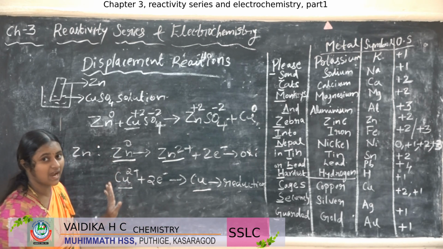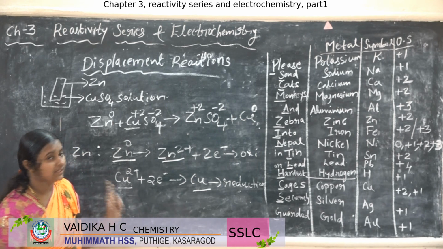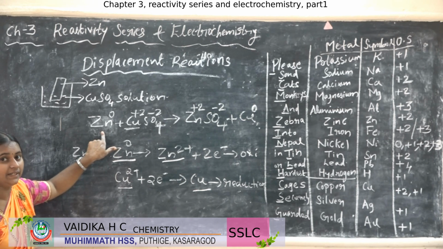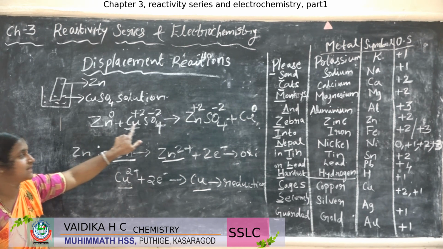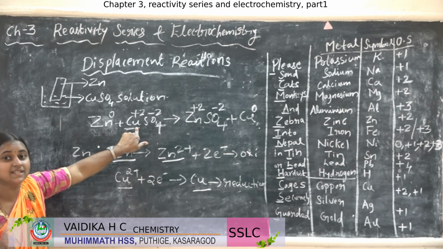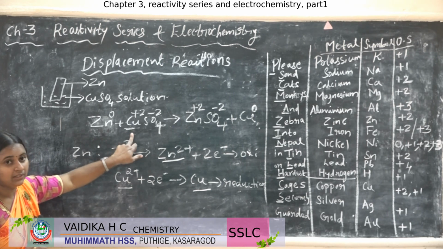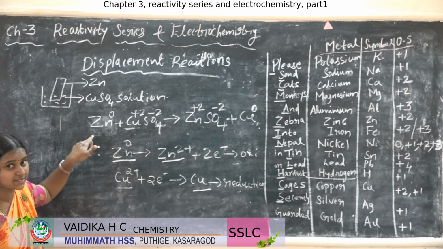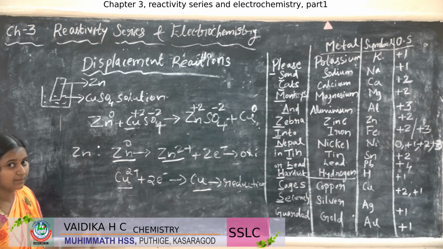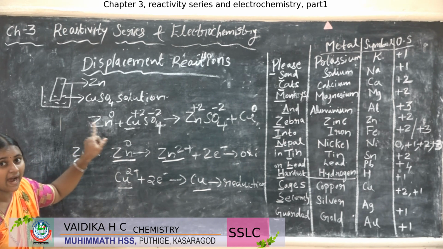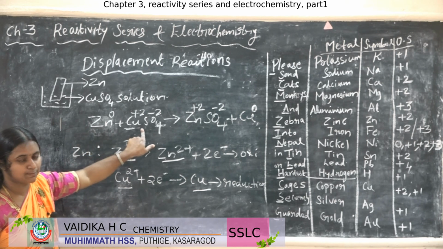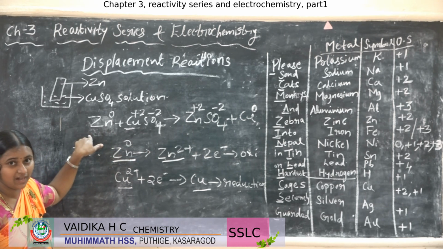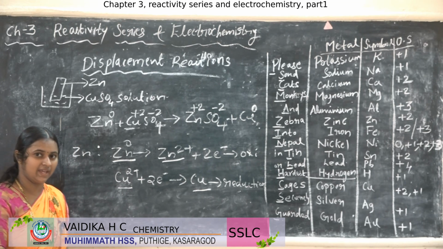This displacement reaction occurs only if the metal is highly reactive; only a highly reactive metal displaces a less reactive metal, but a less reactive metal does not displace a more reactive metal. Please remember it. Only a highly reactive metal will displace a less reactive metal, not the other way around.